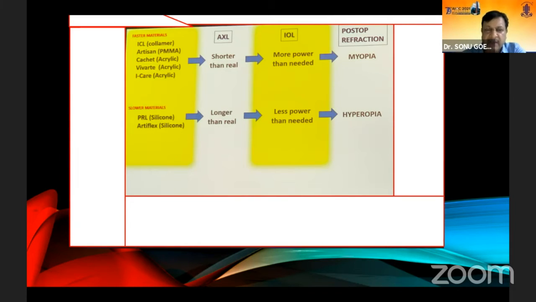That means when you calculate, it is calculated shorter than the real, and hence more power is required, and there is always a post-operative refractive error of a lens up into a myopic refractive error. As compared to that, if you have a silicone material inside the eye, the axial length calculated is slightly longer than the real, and hence less power is required, and you end up with a hyperopic power shift.